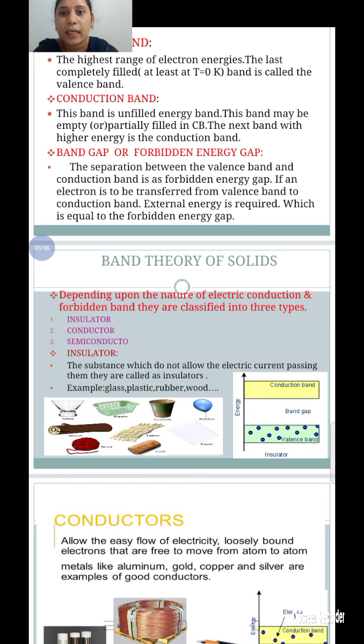What are they? The first is insulator, the second is conductor, and the third is semiconductor.